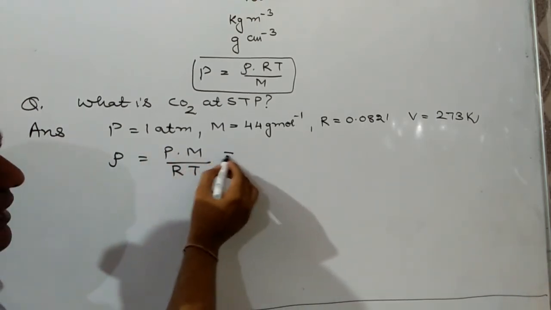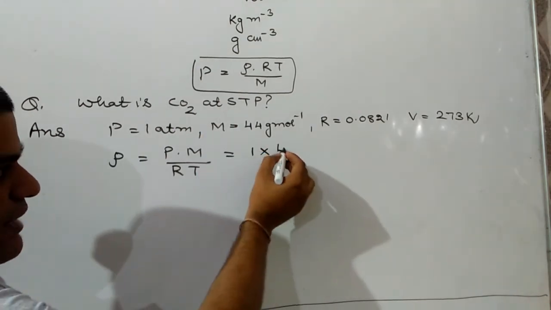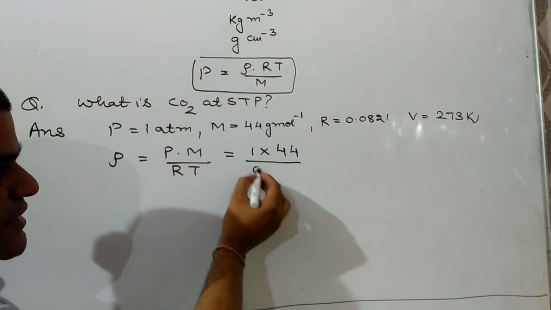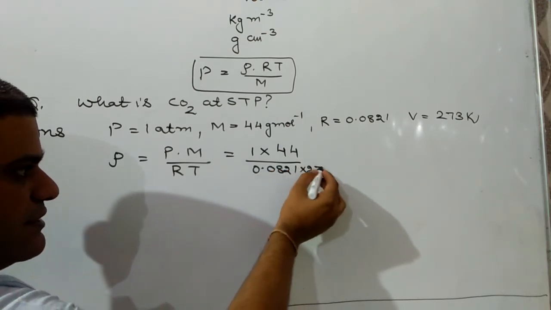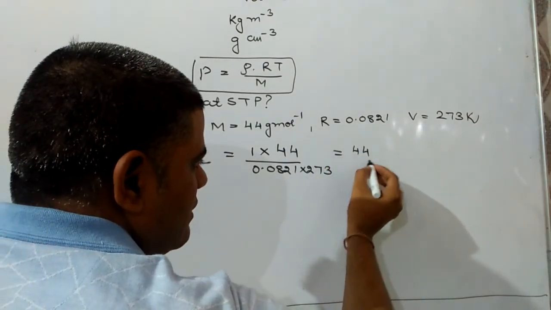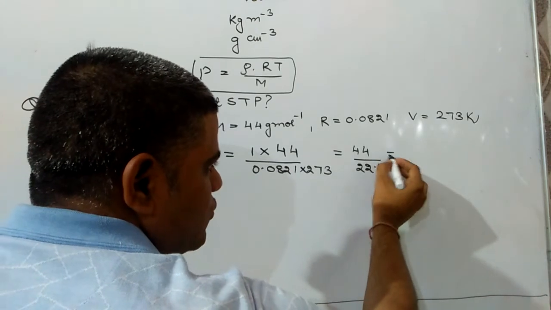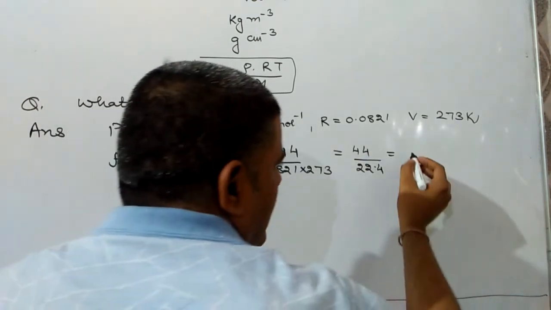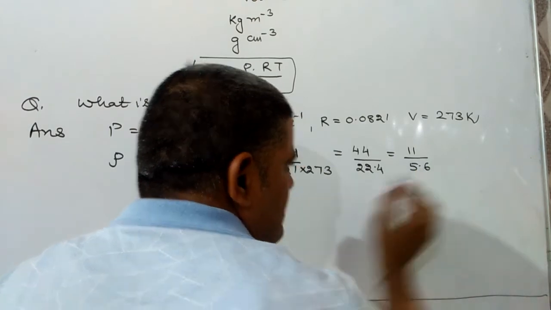Putting these values here, pressure is 1 atmosphere, molecular mass is 44, R is 0.0821 into 273, and that comes out to be 44 over 22.4 liter, and that should be equal to 11 upon 5.6.